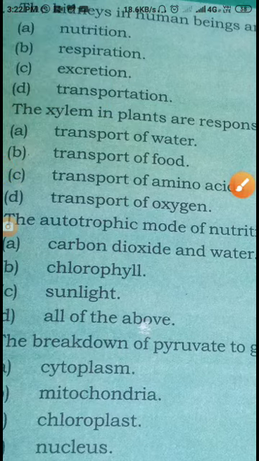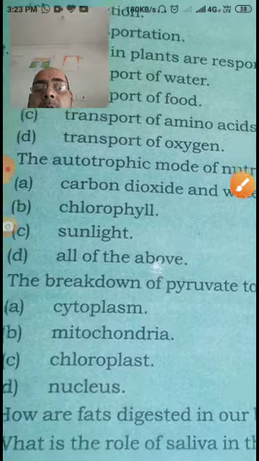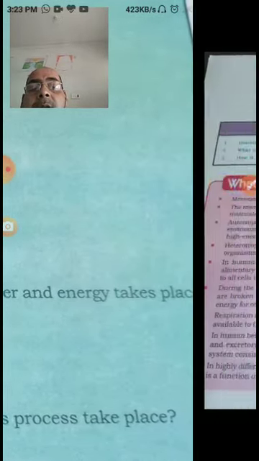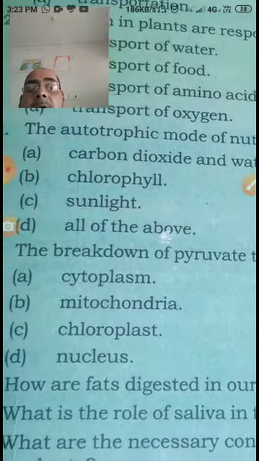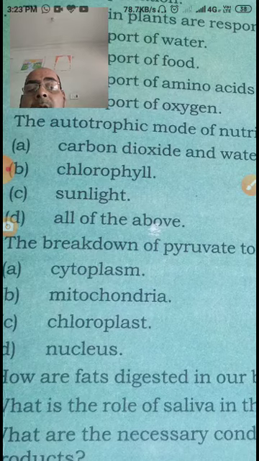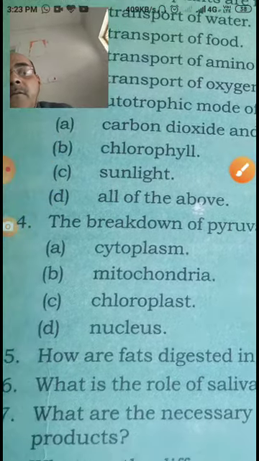It means the answer will be all of the above. Now, the breakdown of pyruvate to give carbon dioxide, water, and energy takes place in mitochondria. Oxidation of pyruvate takes place in mitochondria.